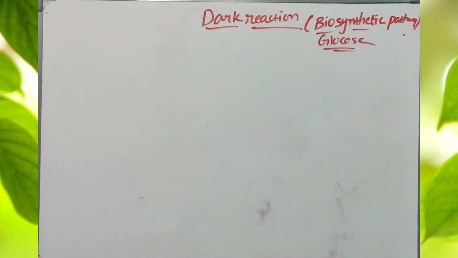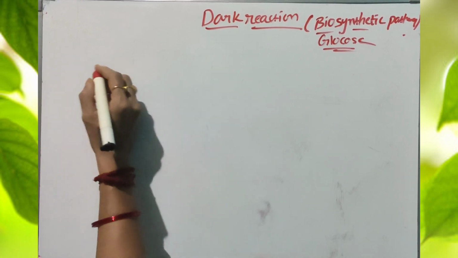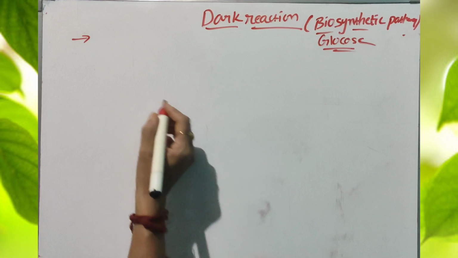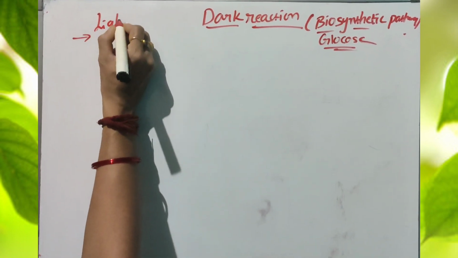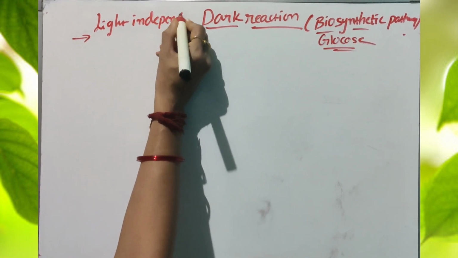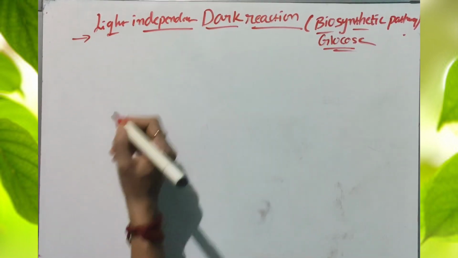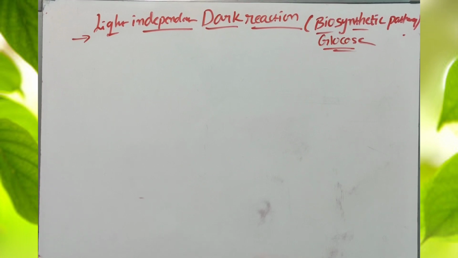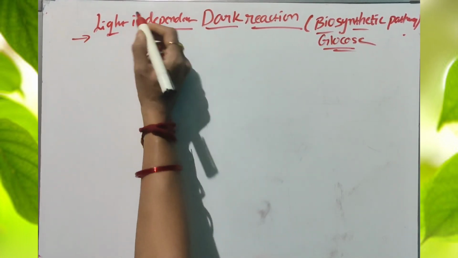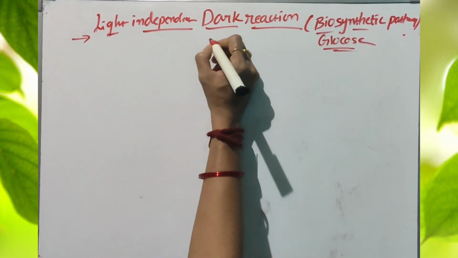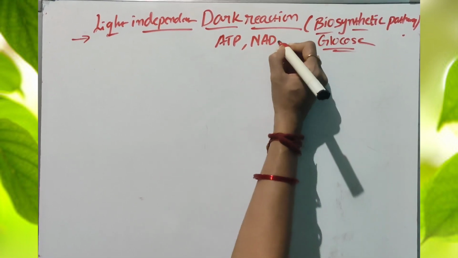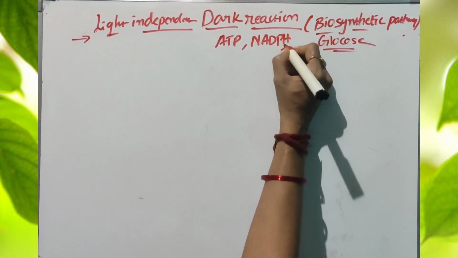Glucose synthesis. This is a light independent reaction pathway. It does not depend directly upon light, but indirectly depends upon light through ATP and NADPH. NADPH plus H plus.